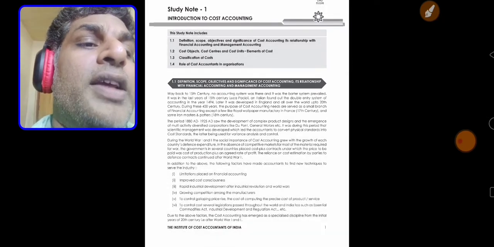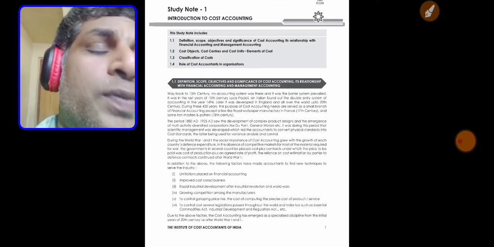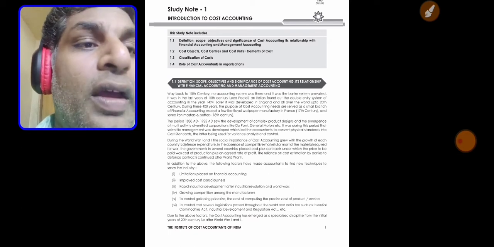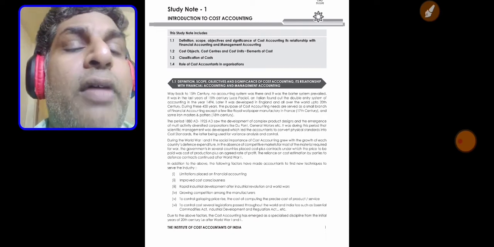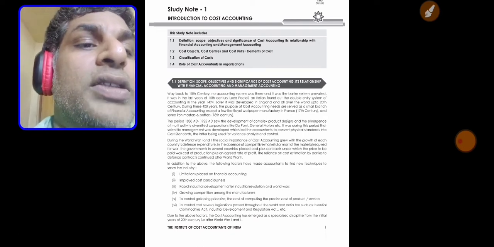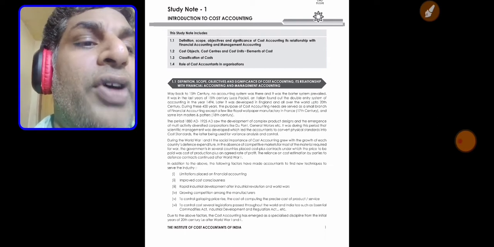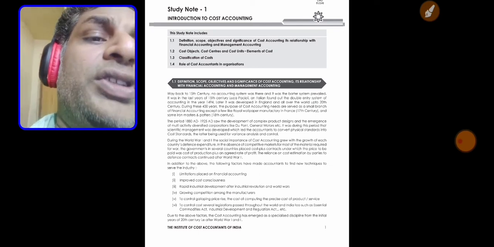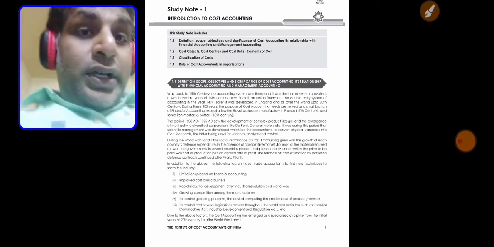During these 400 years, cost accounting served as a small branch of financial accounting. Some of the royal wallpaper manufacturers in the 17th century and some of the iron masters and potters in the 18th century used it. The period of 1880 and 1925 saw the development of some complex products and designs and the emergence of multi-activity diversified corporations like DuPont and General Motors.